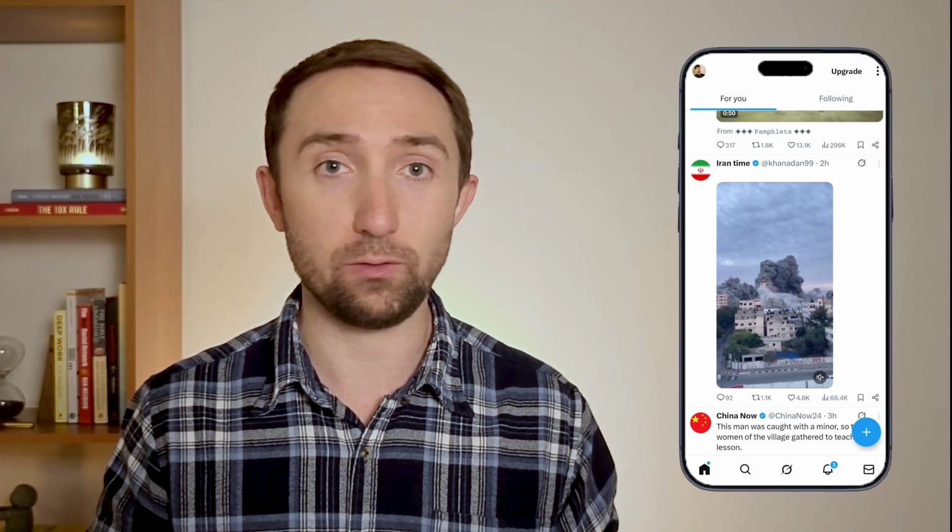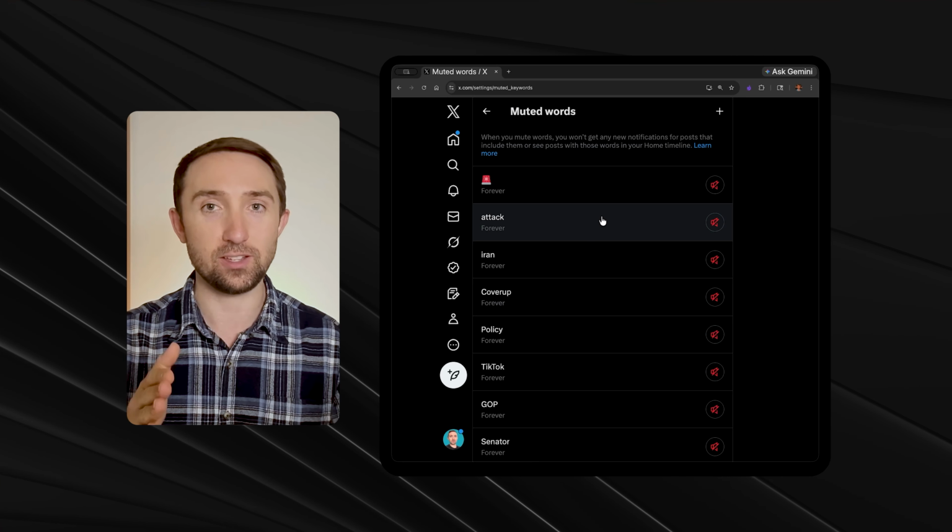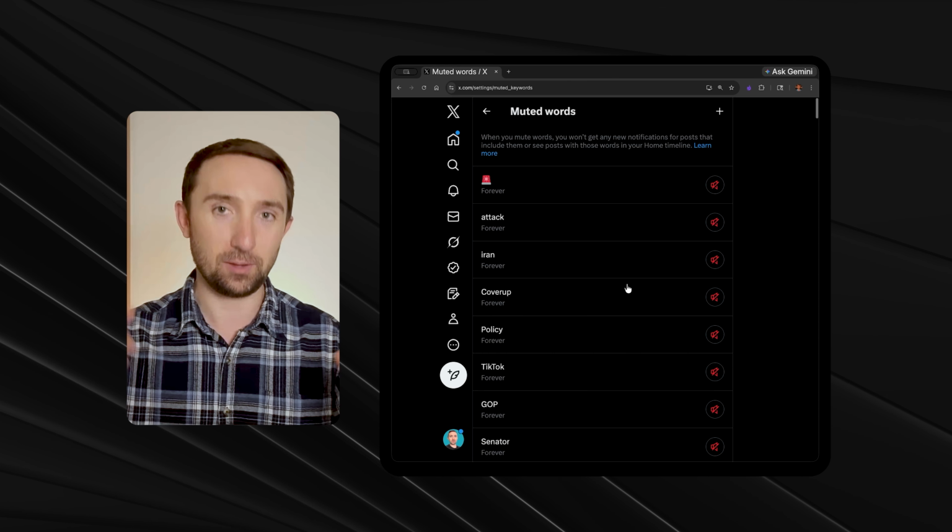The catch is that this filter is text only, which means the algorithm can only filter out what it can read. An image with no caption or a video with no text will still get through, and your reaction to that content still feeds the algorithm. Also, if you want to build a long list of muted words, it is much faster to do this on the desktop browser than tapping them out on your phone.